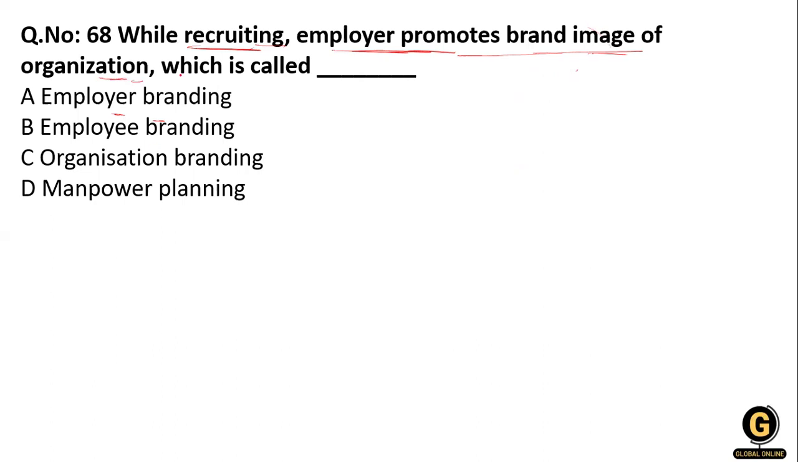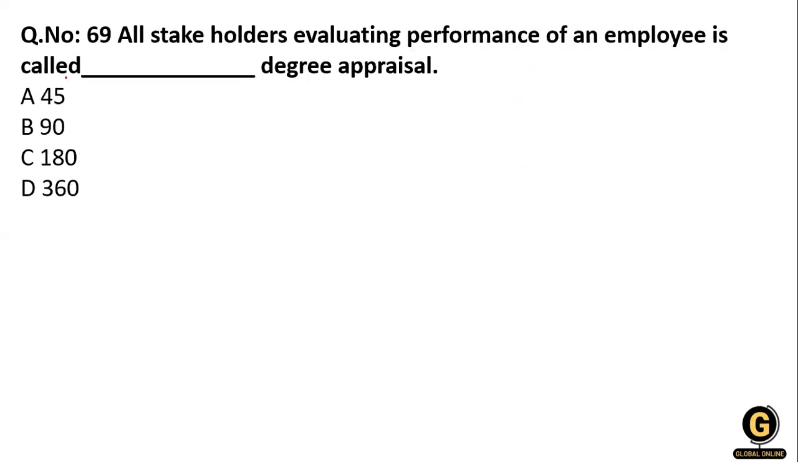Yes. So option A is right over here. Now the next question. All stakeholders evaluating the performance of an employee is called a dash degree of appraisal. You know that? That is all stakeholders' evaluation of performance. What degree of appraisal? 360 degree appraisal. So 360 is right over here.